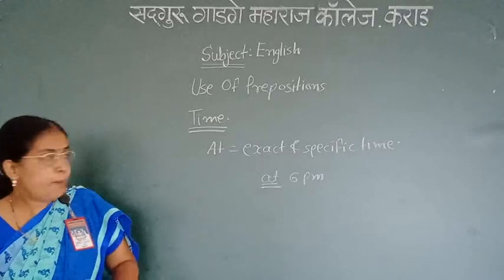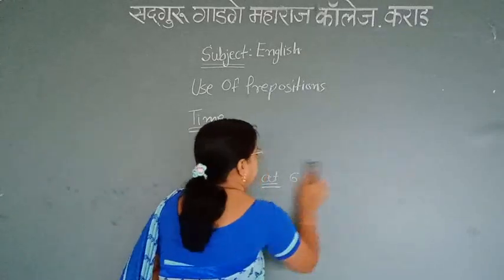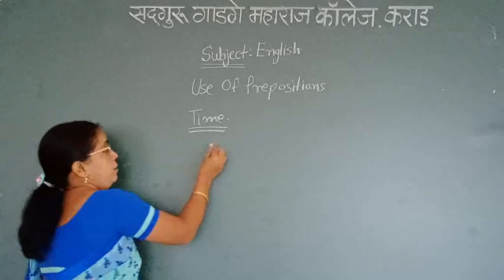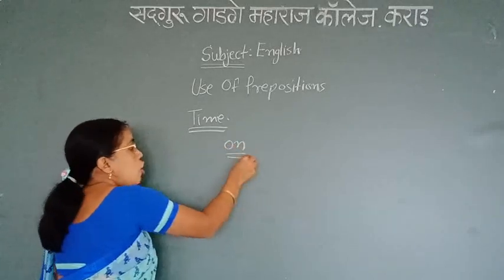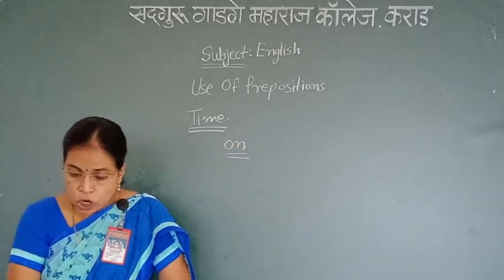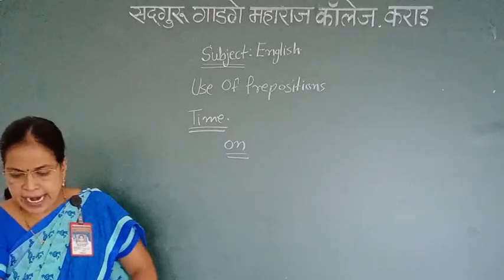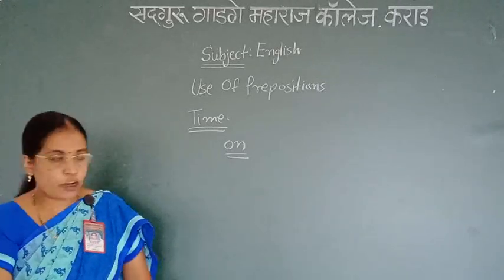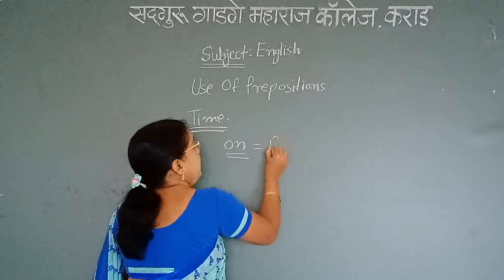Now, second preposition of time is on. On generally indicates a fixed date or a day.